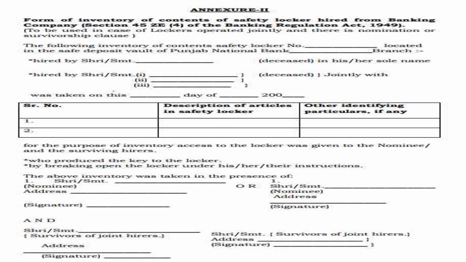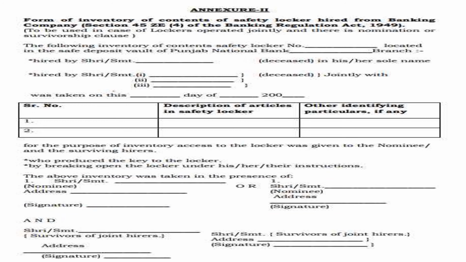This part, the above inventory was taken in the presence of, is for the nomination. If the person is giving the nomination to any other person, like his children or his wife, just mention the nominee's name. For your board paper, you can omit this part. It is not compulsory. For your board examination, you can easily omit this part. Just mention this line; up to this it is compulsory. You can omit the rest very easily, no problem at all. Next one,